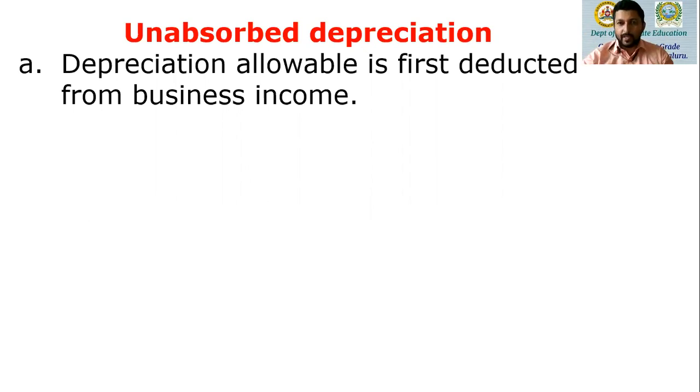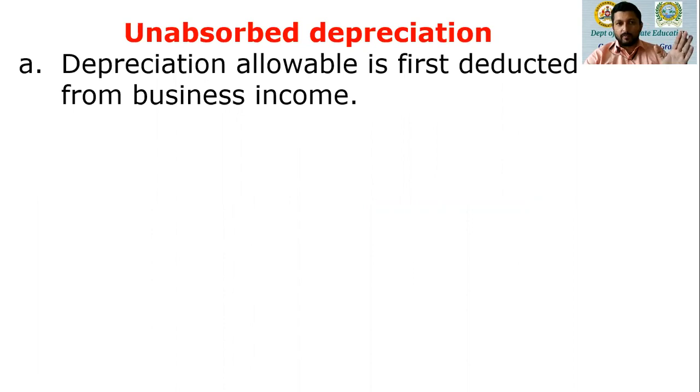In the subsequent years, when the depreciation is levied, and suppose there is business profit, the first thing that we are going to do is deduct the depreciation of the current year from the business profit. So depreciation allowable is first deducted from business income if there is business profit.